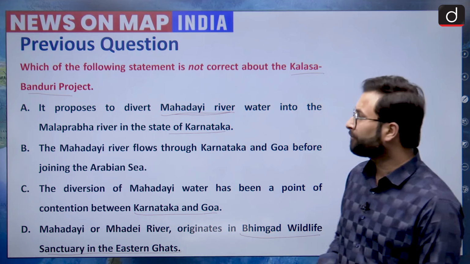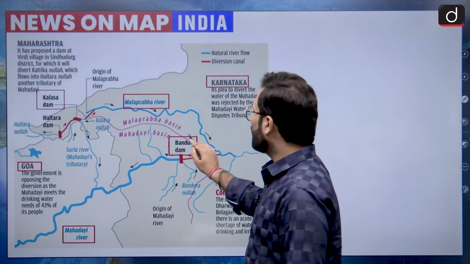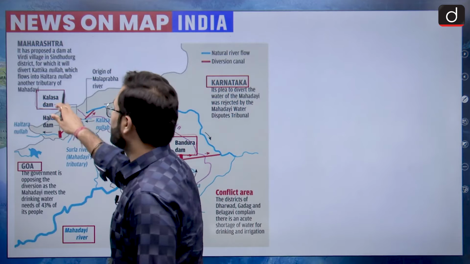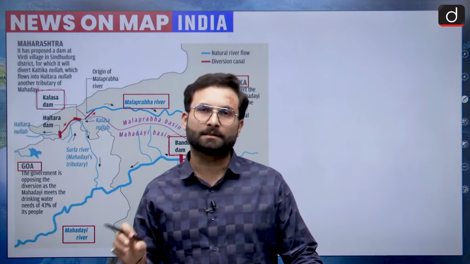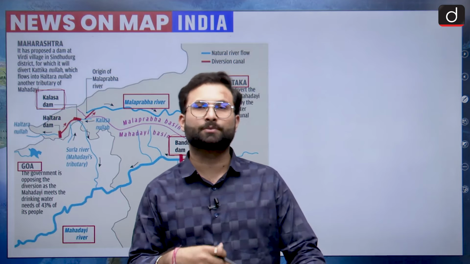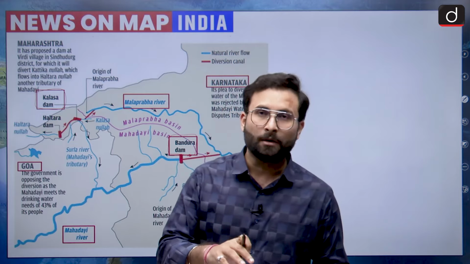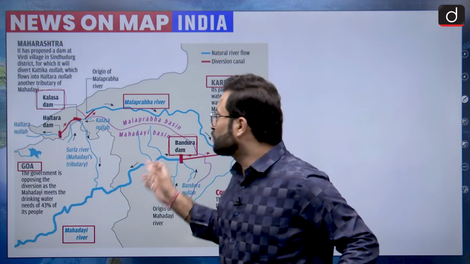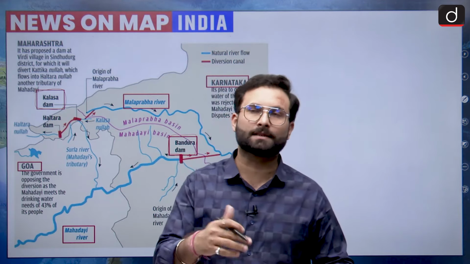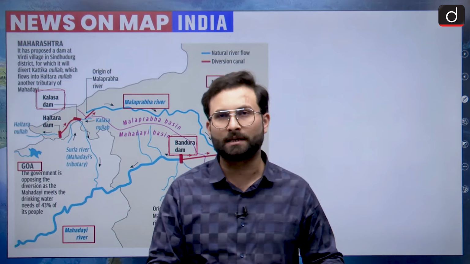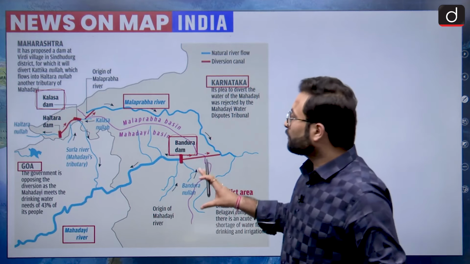Here in the map you can see the Bandura Dam or Kalasa Dam. When we are talking about these two dams and the project overall, these are basically based in Karnataka. It is a project of the Karnataka government wherein they have decided to divert the water of the Mahadayi river by way of these two dams to the Malaprabha river. Karnataka has some water deficit areas which can be served better by this project.